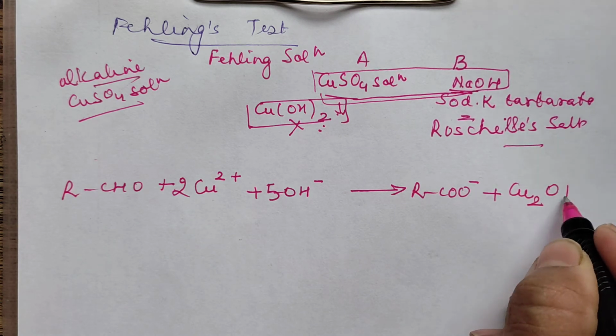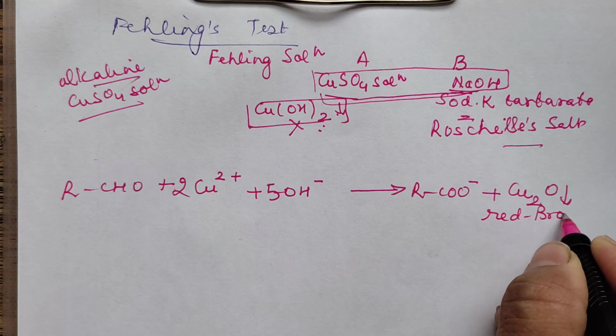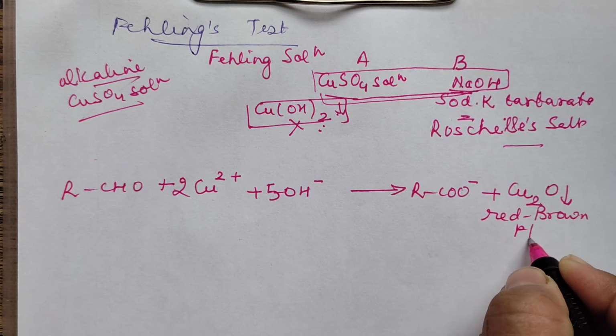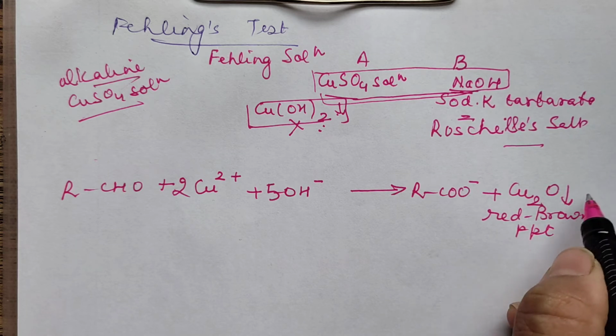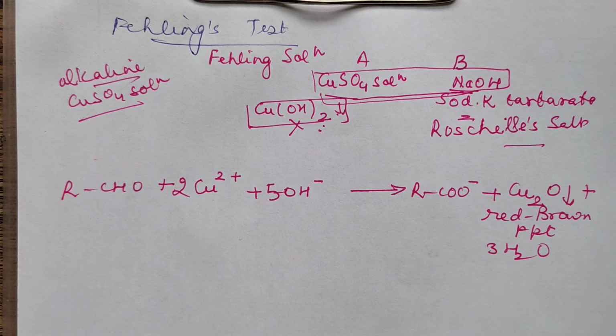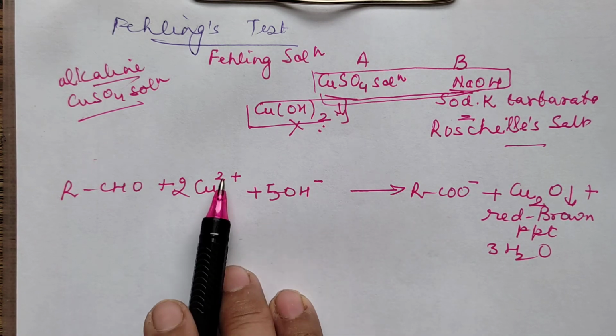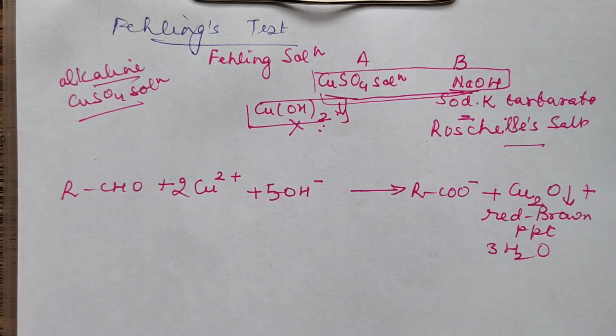This is red color precipitate, or you can say reddish brown precipitate is obtained. Plus you will have water, 3 molecules of water when you balance it. Clear? Aldehyde gets oxidized to acid. Cupric 2+ gets reduced to +1 and you get a precipitate.